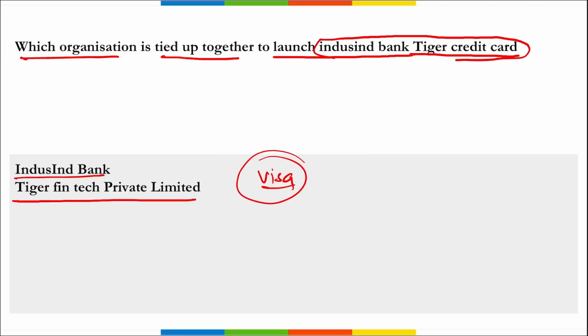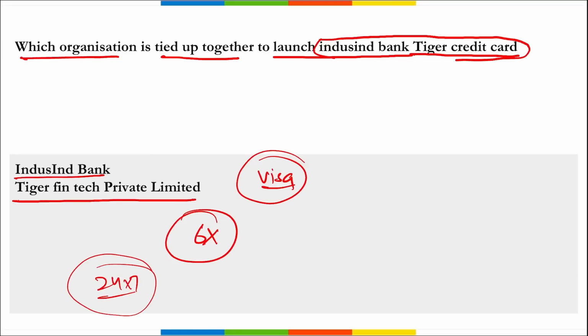Then the card offers various benefits where customers can get up to 6x accelerated rewards. Customers will also be able to convert their reward points to air miles by redeeming those points for flight tickets, and enjoy a discounted foreign currency markup of 1.5%, which can lead to considerable savings on their international expenses. This will also offer a 24/7 customer care facility. Correct. Here you can also get domestic and international lounge access, then golf games and lessons, assured movie tickets and many other benefits along with this IndusInd Bank Tiger Credit Card.